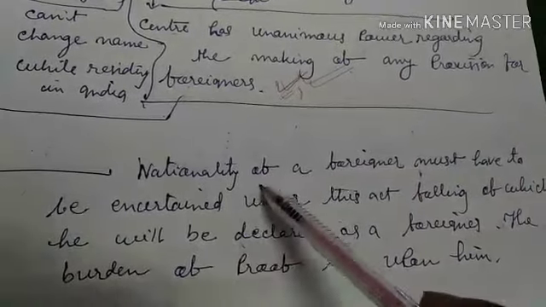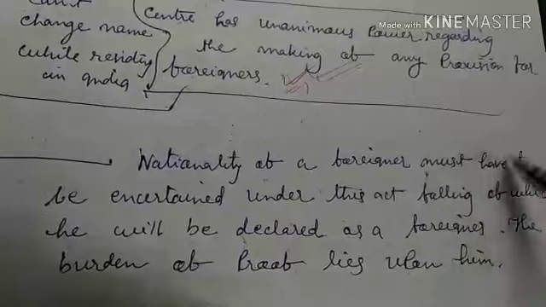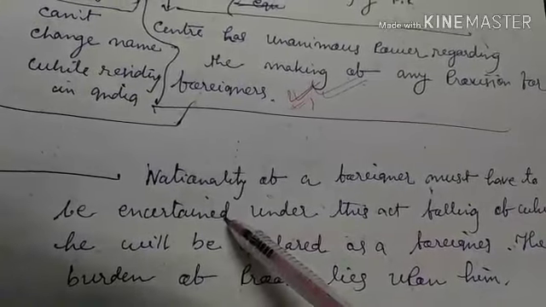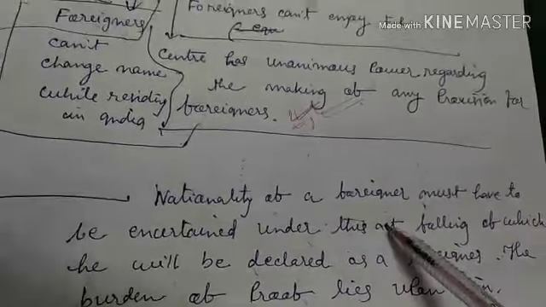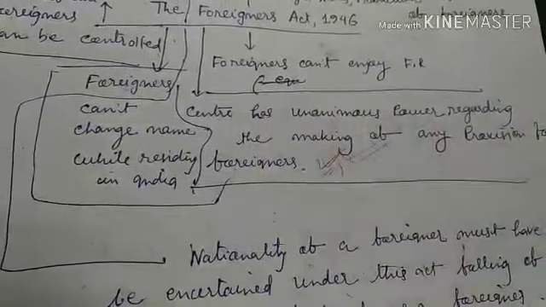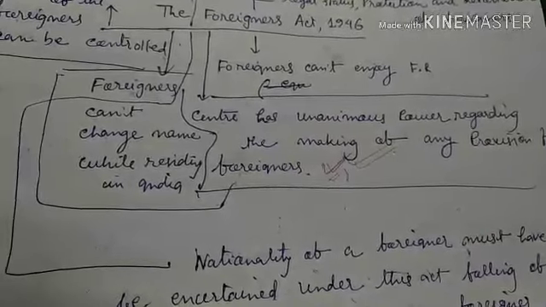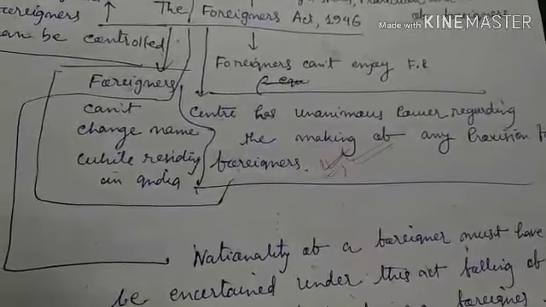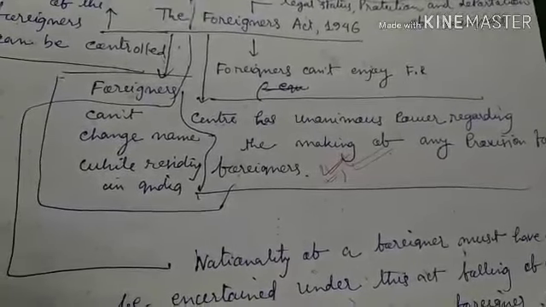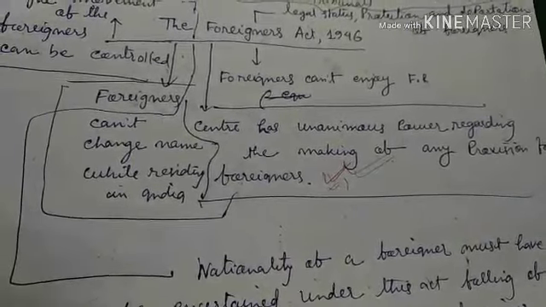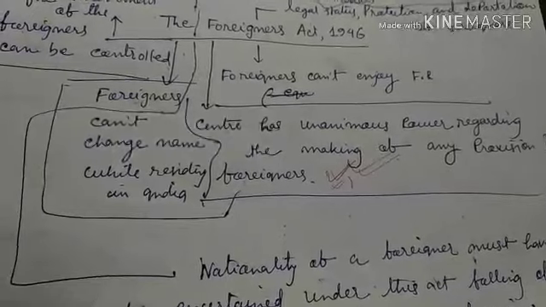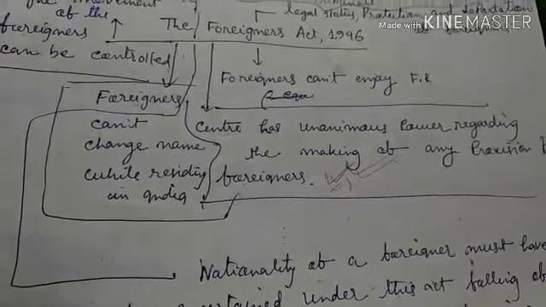Then another is that the nationality of a foreigner must have to be enshrined under this act. Means if any dispute comes regarding a person, whether he is a foreigner or an Indian, then he must have to prove his nationality under this act.